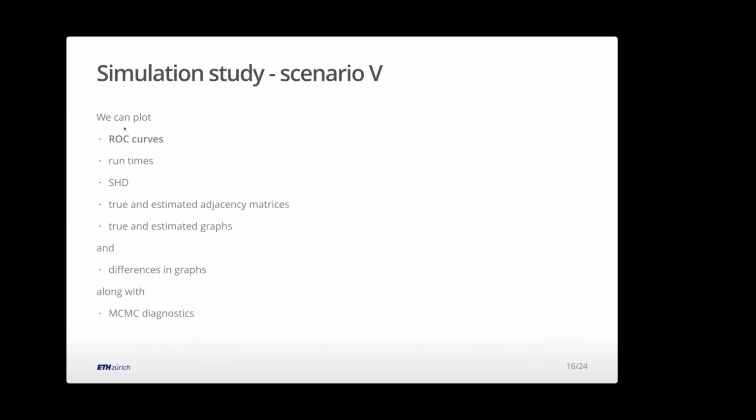And in terms of comparisons, maybe I'll go here first of all. Maybe remember from the purple boxes on the previous slide, we've built in support for these ROC type curves in terms of performance. You can check the runtime, of course. SHD is a measure of distance between two graphs based on how many structural differences there are. You can look at the matrices, I'll show those a lot later. You can look at the graphs themselves, and actually the nice thing is you can look at the difference in graphs. There's packages that allow you to do that too. And for these more Bayesian versions where we have a sample, we can look at the diagnostics of our chain.